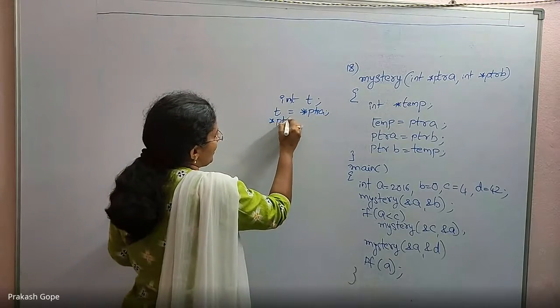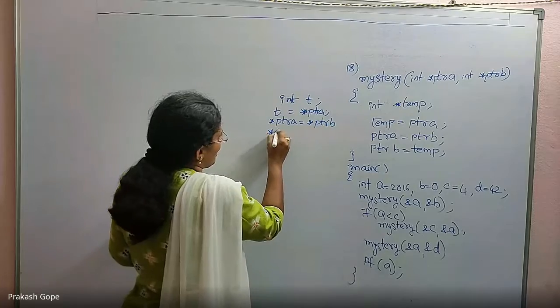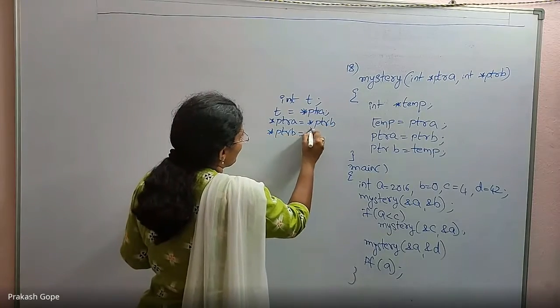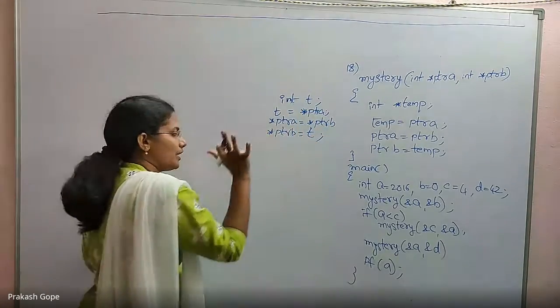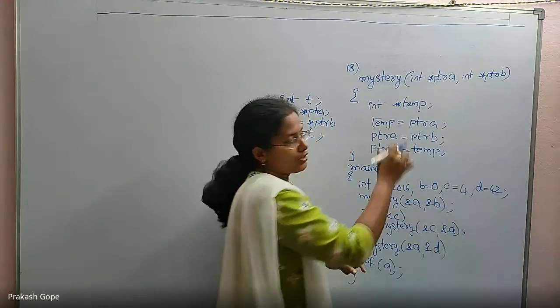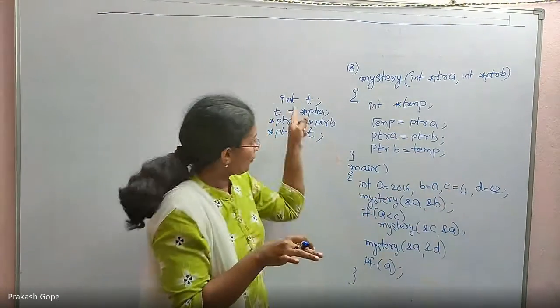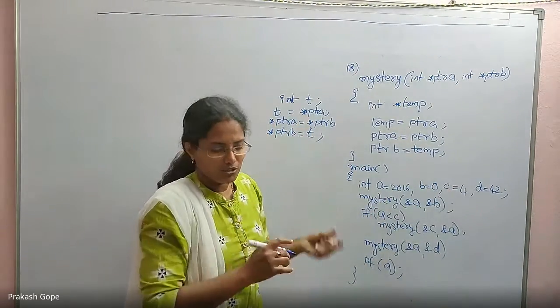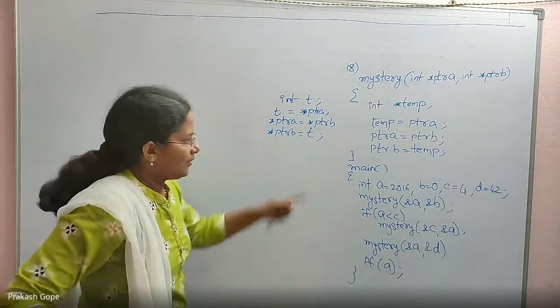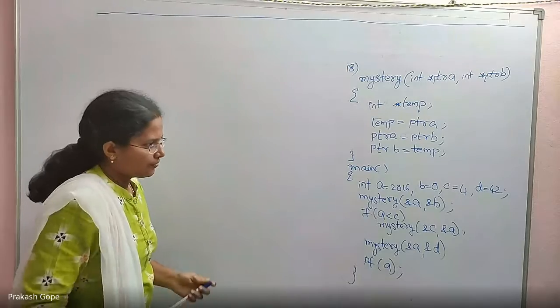*ptrA = *ptrB. *ptrB = t. If the code was written like this, then yes, whatever you are passing, the address of A and address of B, the values in those A and B would have got swapped. But the code is not like this. I will execute just for one and show you what is happening.